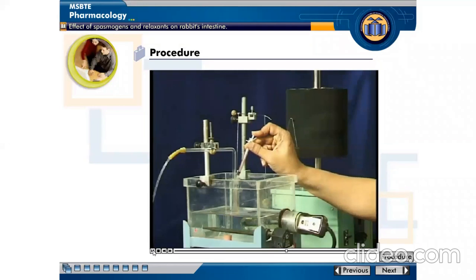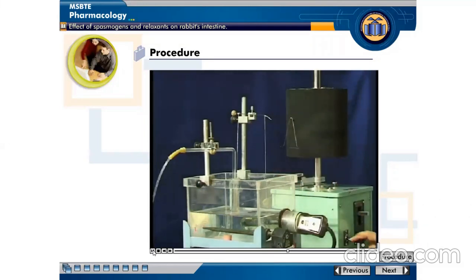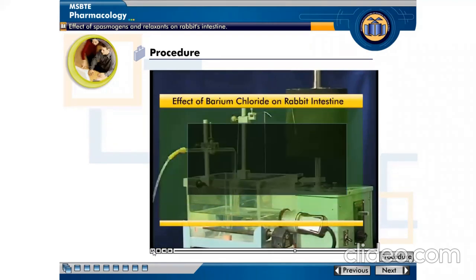Record normal pendular movements. Now inject 0.1 ml of stock solution of barium chloride and record the response. You will observe an increase in tone and force of contraction, as evident in the tracings.